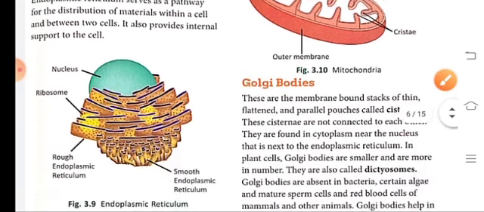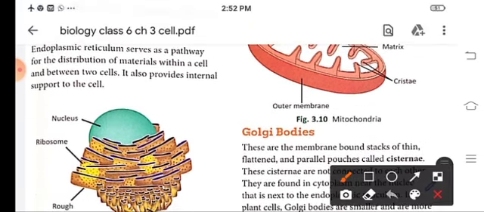The endoplasmic reticulum serves as a pathway for the distribution of materials within a cell and between two cells. It also provides support to the cell.